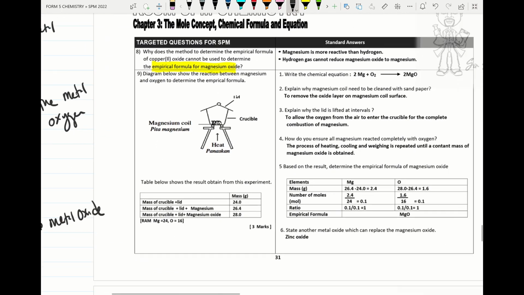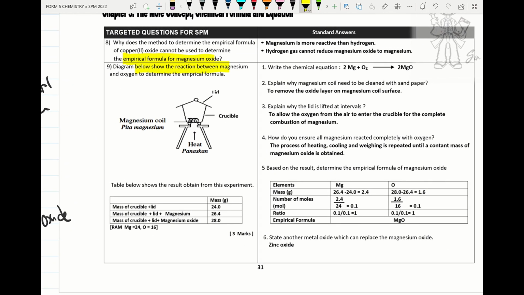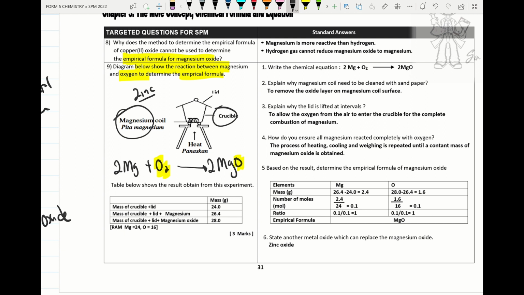Right, so we move on to the experiment. Please check question number 9. Below shows the reaction between magnesium and oxygen to determine the empirical formula. And please remember, this magnesium can be replaced with a reactive metal such as zinc. So the experiment equation: magnesium reacts with oxygen, so we will get magnesium oxide. Balance the oxygen: 2, so here oxygen 1, so I put 2 here. So now magnesium 2, so magnesium 2. This is the equation. So this crucible method, they are heating the reactive metals with oxygen. Please remember the method. Now write the chemical equation, done.